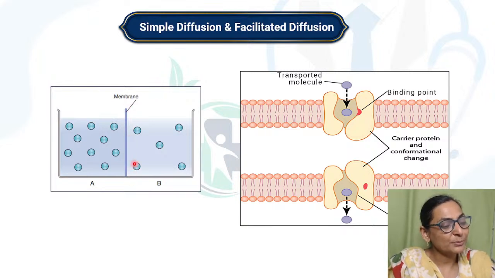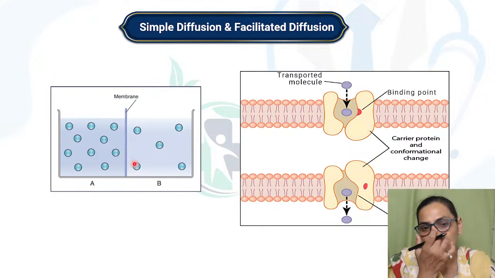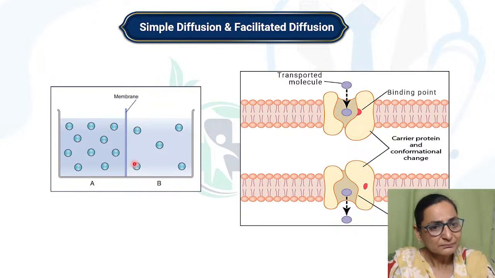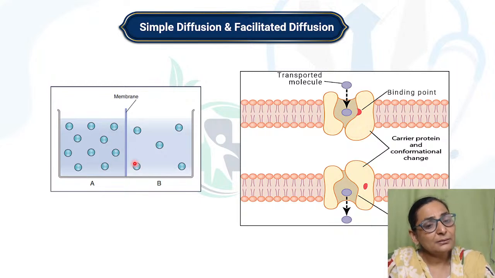The membrane has to be semi-permeable. If it is fully permeable or non-permeable, then you will not be able to get the diffusion. So the substance which is in high concentration will move down its concentration gradient. That means the substance will move from A towards B. Now it can be either a concentration gradient, it can also be a pressure gradient.